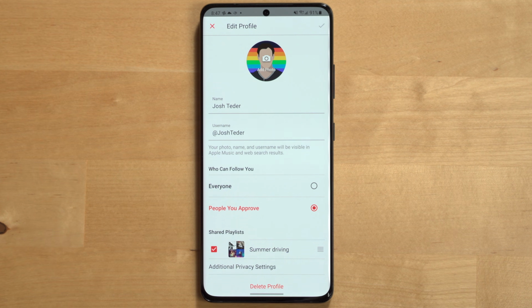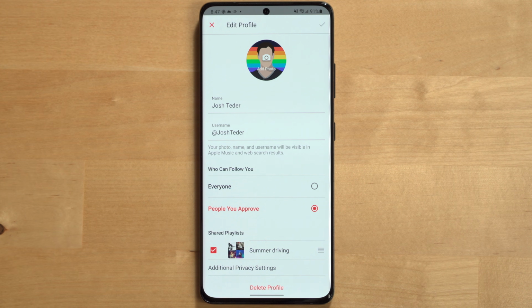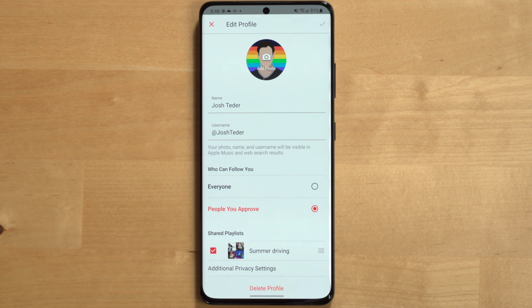You can set your profile to allow anyone on Apple Music to follow you, or set it to private to only let certain people follow you.